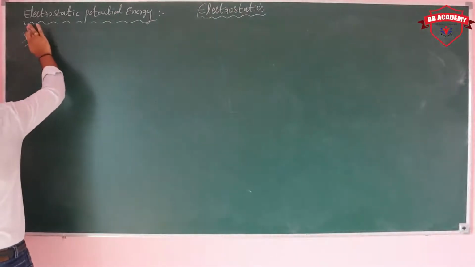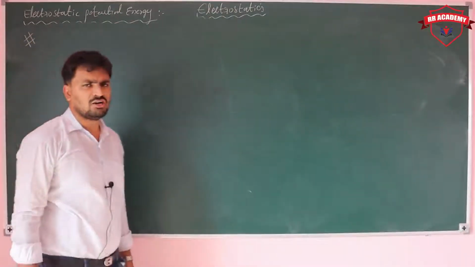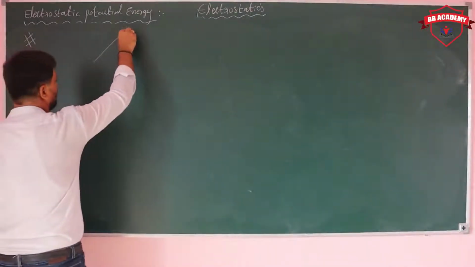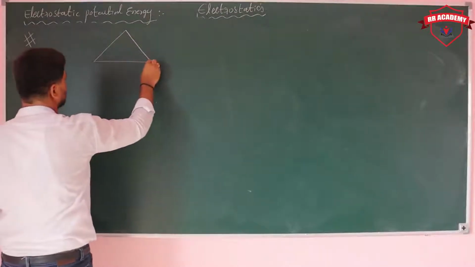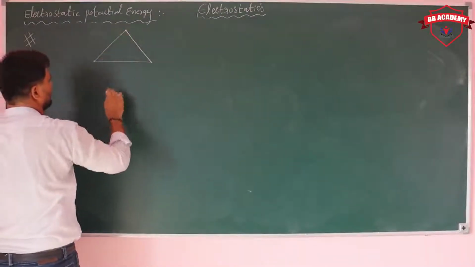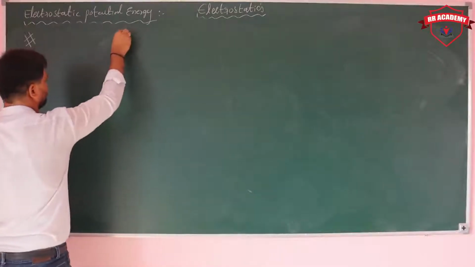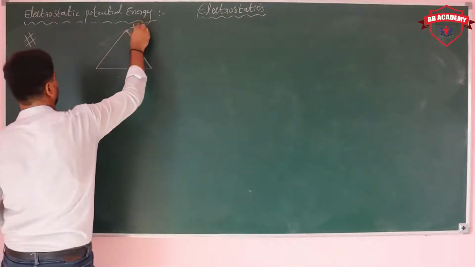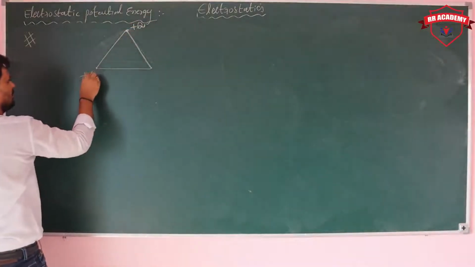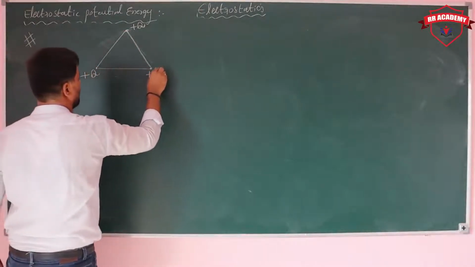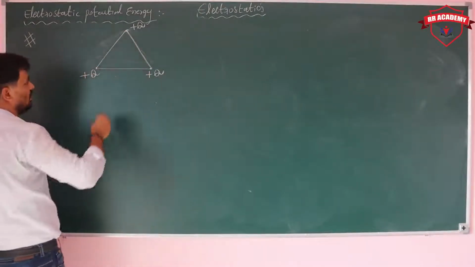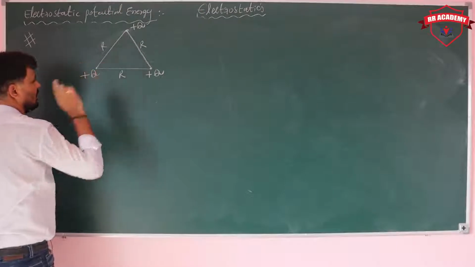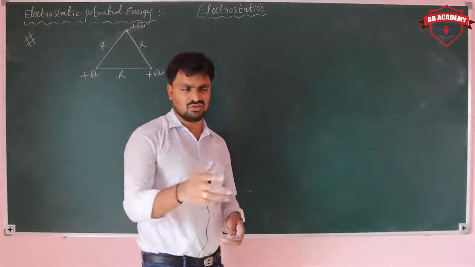So what is the problem? Three identical charges are placed at the three corners of an equilateral triangle. Take identical charges: here plus Q, here also plus Q, here also plus Q. And the distance I am taking is R.